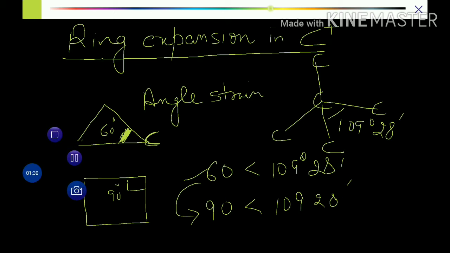Let's take for example one case of cyclopropyl system where the alpha carbon has a carbocation. So the alpha carbon is positively charged, and this is the cyclopropyl system. Let us number these carbon atoms as 1, 2, 3 and 4. Now let us see how the expansion will occur.